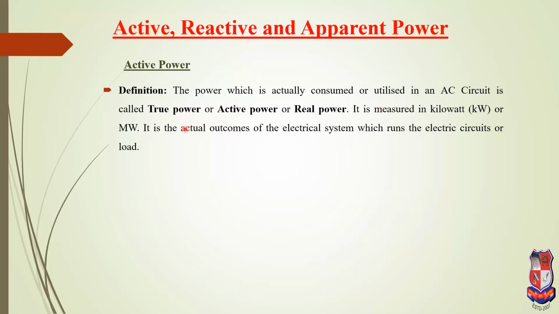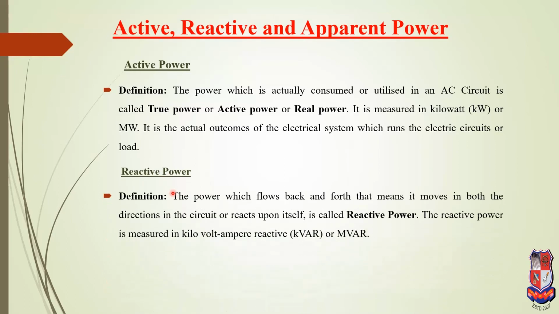For example, if only resistance is connected in the AC circuit, we get active power, because the resistor actually consumes the power. The wattmeter indicates the active power, sometimes called true power or real power. It is measured in kilowatt or megawatt. It is the actual output of the electrical system which runs the electric circuit or load.